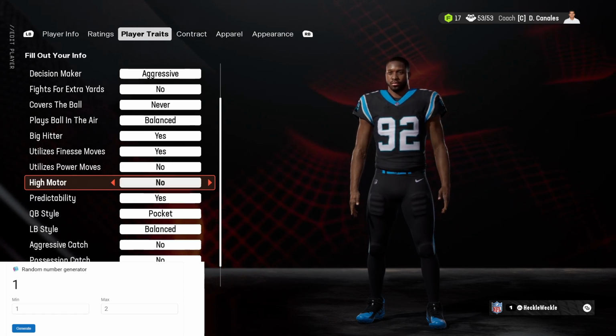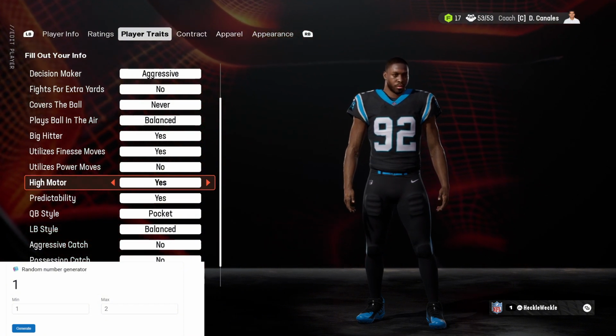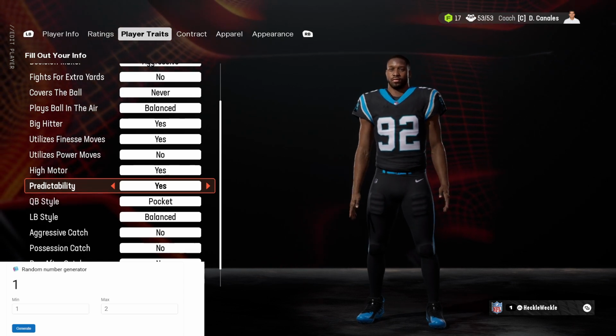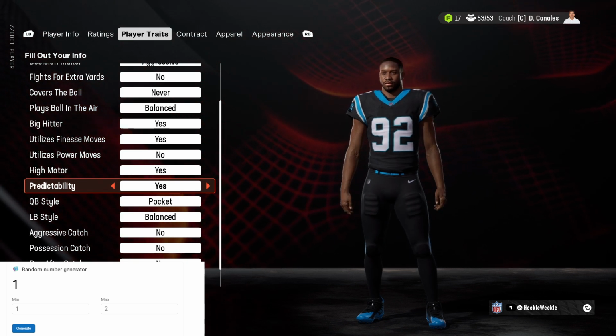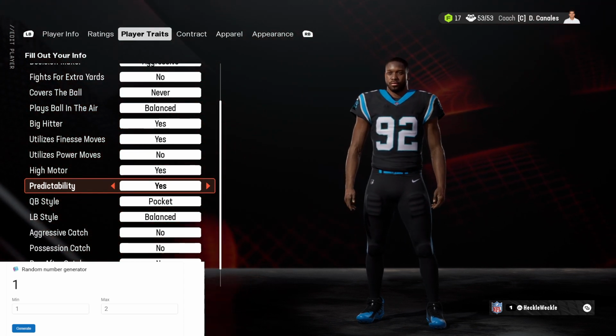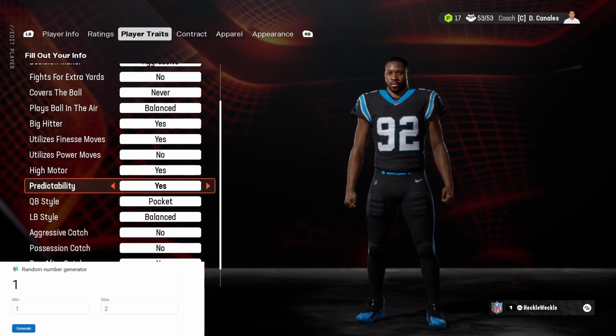High motor, yes or no. We get 1, and it was at 1 originally, which was yes. Predictability, I'm not exactly sure if this applies, but we'll go ahead and spin it anyways as well. And we get 1, so he is predictable in what he does. We're assuming the moves and everything, that is pretty bad, but it's okay because everything else this player has is seeming to make up for it.